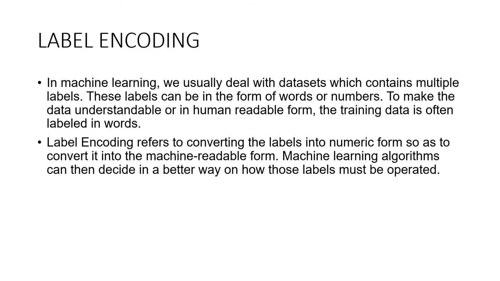See, label encoding. In machine learning, we usually deal with datasets which contain multiple labels. These labels can be in the form of words or numbers. To make the data understandable or human readable, the training data is often labeled in words. Label encoding refers to converting the labels into numeric form so as to convert them into machine readable form. Machine learning algorithms can then decide in a better way how those labels must be operated.